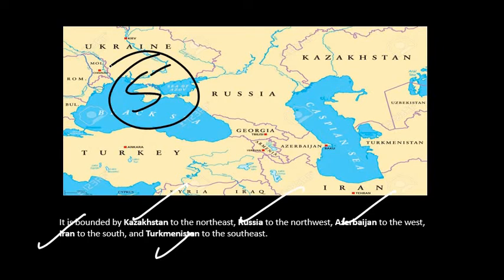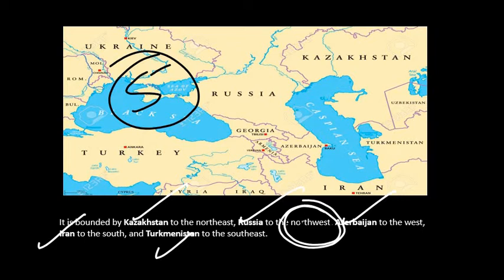That statement will be wrong because it is bordered in the northwest. You can see here it is bordered in the northwest. So we'll see the countries and the boundaries of the Caspian Sea.